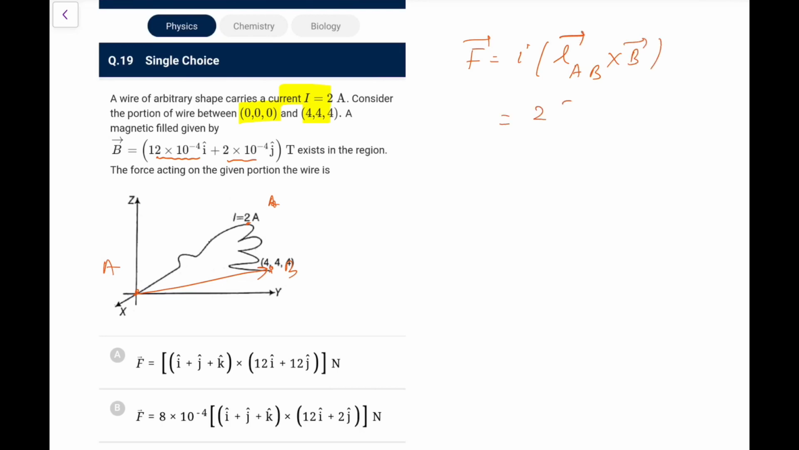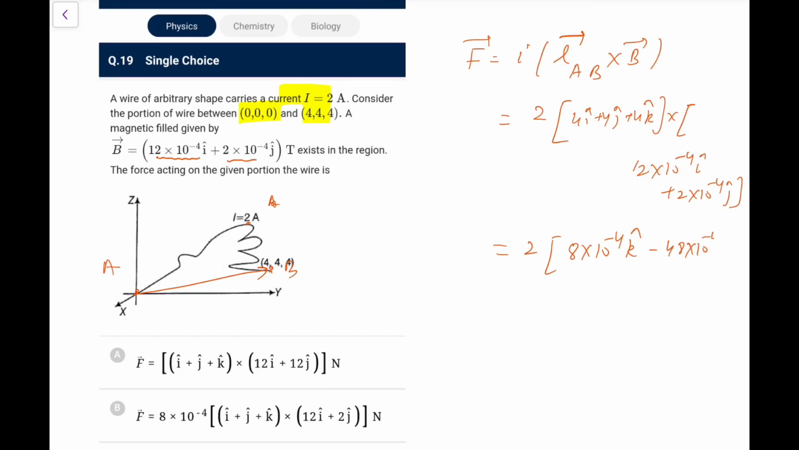So what we have, I is 2, L AB would be 4i plus 4j plus 4k cap, and we have to take the cross with 12 × 10^-4 i cap plus 2 × 10^-4 j cap. If I do this, i cross i would be 0, i cross j would be k, so that is 4 2s are 8 × 10^-4 k cap. j cross i would be minus k cap, so 12 4s are 48 × 10^-4 k cap. j cross j is 0.